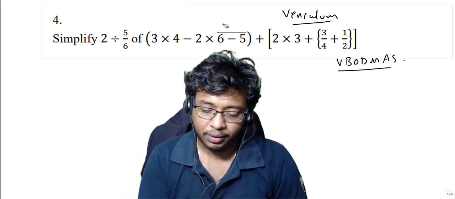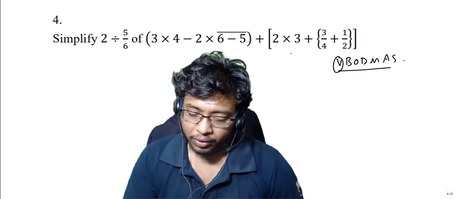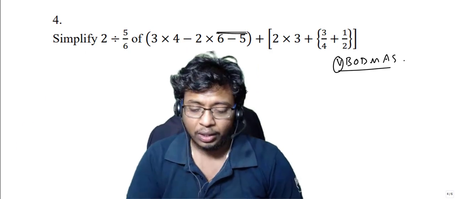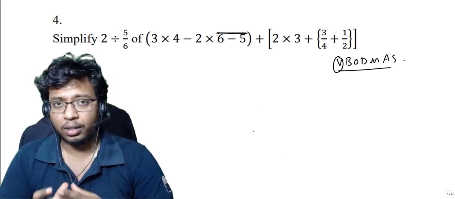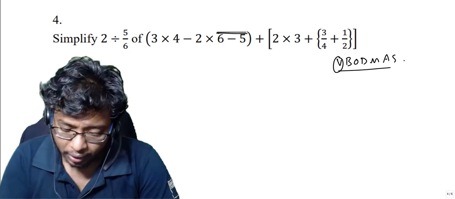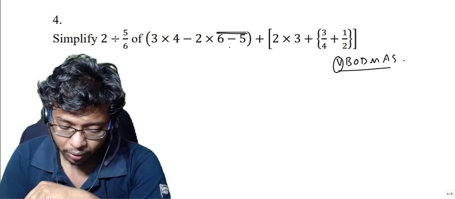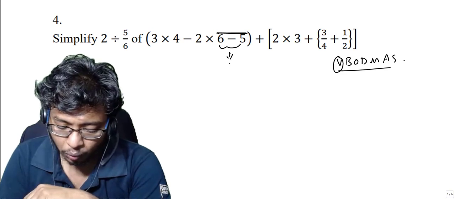Now you see here, according to the VBODMAS rule, we go by vinculum first. Here vinculum is there, right? So first, before solving any brackets or any other thing, we have to solve the vinculum. So here 6 minus 5 is 1, right? So here we get to know this. So this is 1.